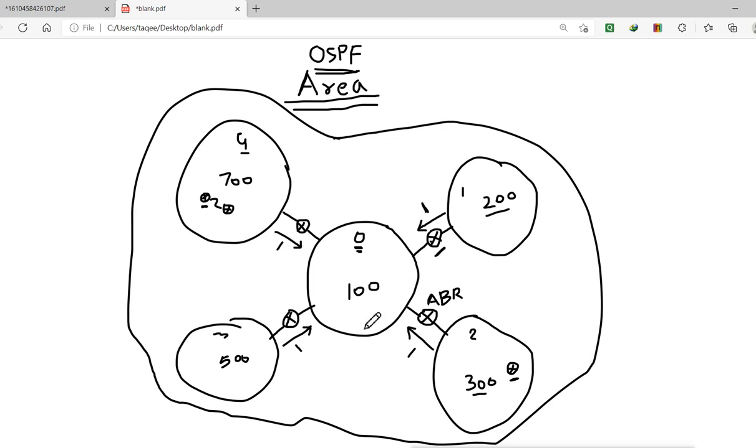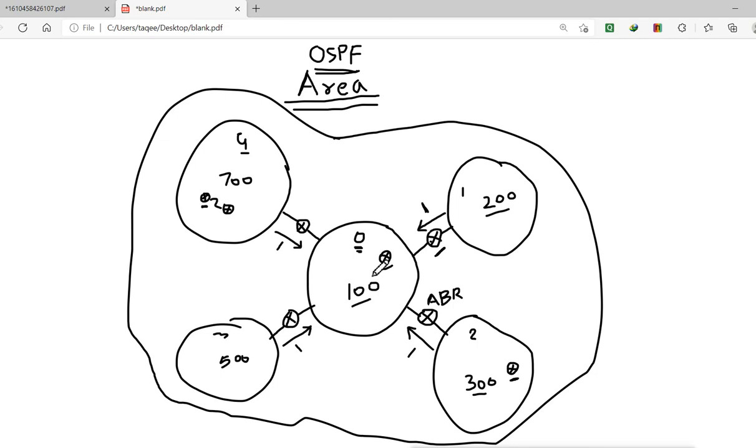Now in area 0, in any router when you open area 0, it knows about how many networks. It knows about the 100 networks of its own area and only 4 other summarized networks. So in the routing table of this area you will get the entry of only 104, not 1800. You will get the entry of only 104.